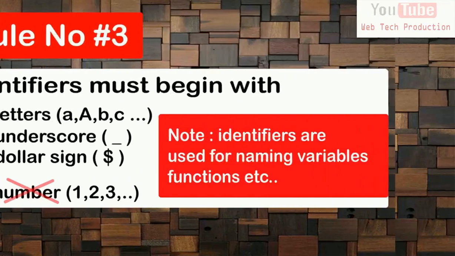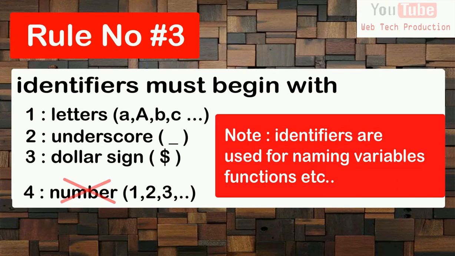Rule number 3. Identifiers must begin with letters like A, B, C, D, etc., an underscore, or a $ sign. While naming identifiers, keep in mind that you cannot start an identifier with a number. And also keep in mind that identifiers are used for naming variables, functions, etc.